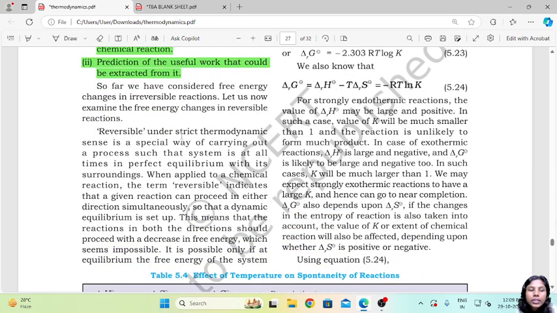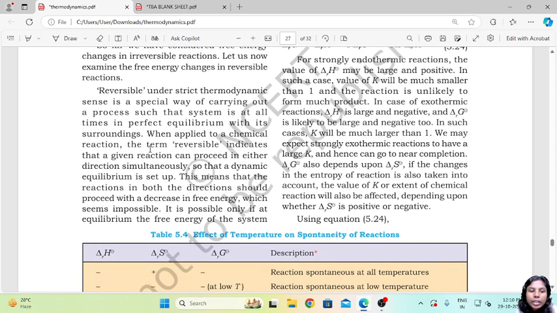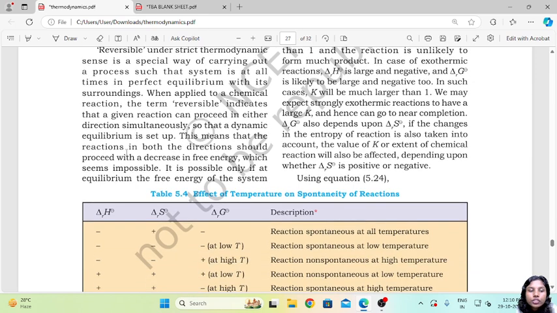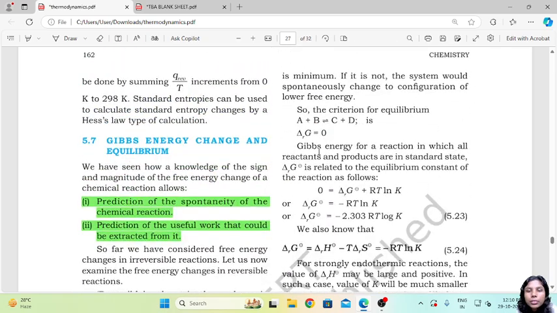So reversible, in the strict thermodynamic sense, is a special way of carrying out a process such that the system is at all times in perfect equilibrium with its surroundings. When applied to a chemical reaction, the term reversible indicates that a given reaction can proceed in either direction simultaneously, so that a dynamic equilibrium is set up. This means that the reaction in both directions should proceed with a decrease in free energy, which seems impossible. It is possible only if at equilibrium the free energy of the system is minimum. If it is not, then the system would spontaneously change to a configuration of lower free energy.